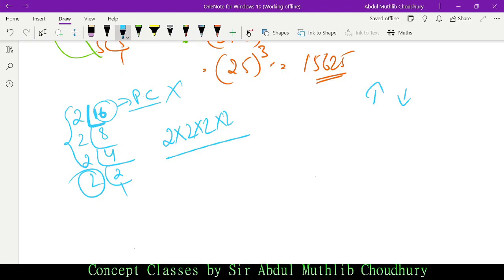So we divide by the same number. 2 and 2 got cancelled, so 2 into 2 is 4, 4 into 2 is 8, and this is a perfect cube. In multiplication we multiply with the digits that are not in triplets, but in division we divide by the digits that are not in triplets.